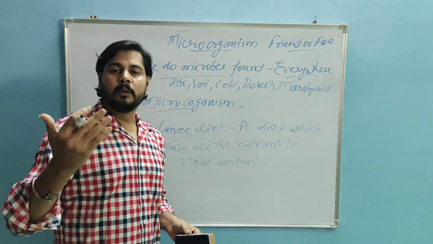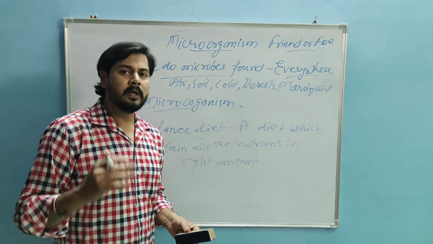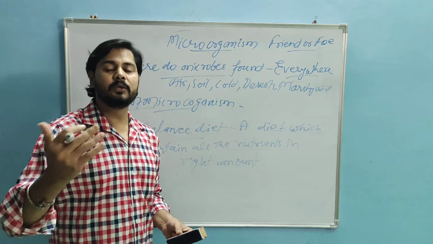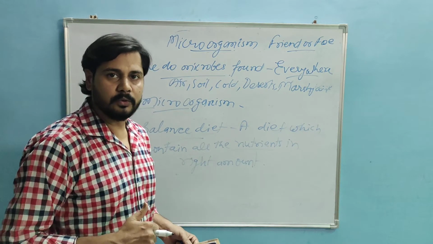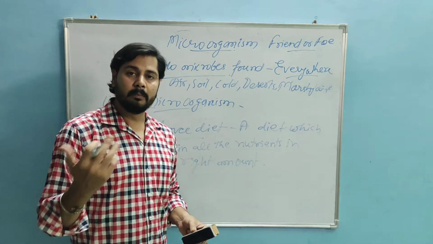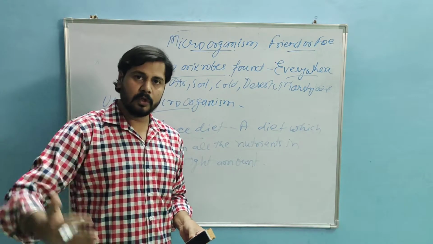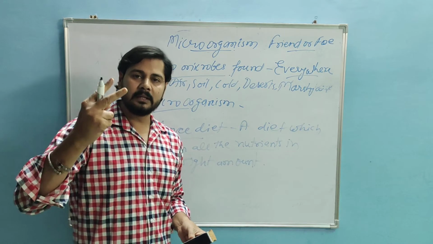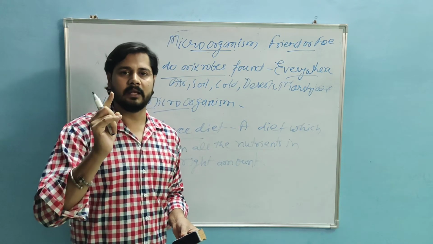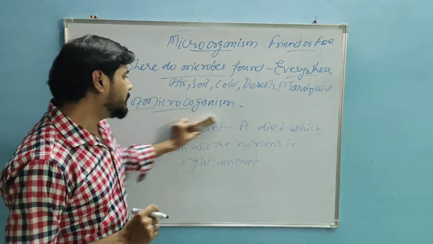Carbohydrates are present in potato and sweet potato. We must have all kinds of food, including fruits. Milk is said to be a complete food because it contains mostly all the nutrients in the proper amount, so we must have milk twice a day or at night time. So this is a balanced diet.